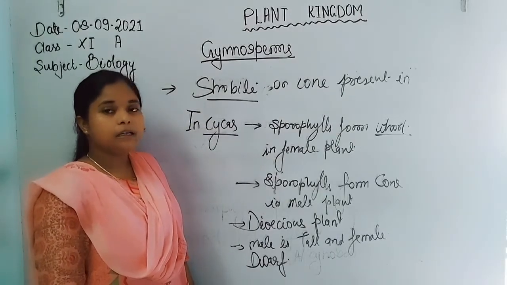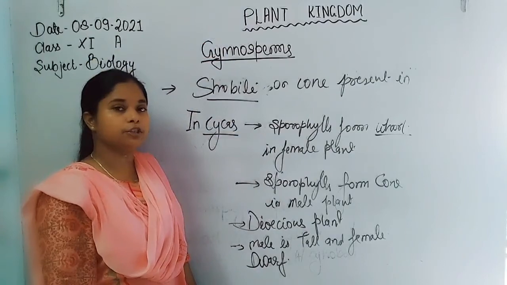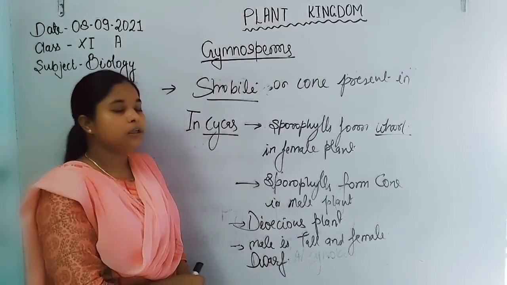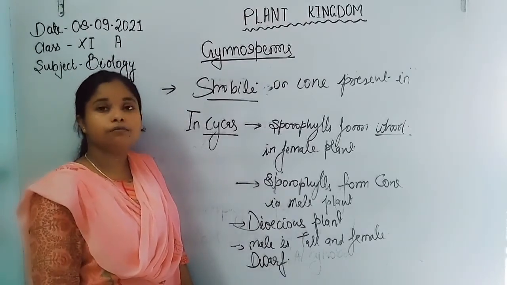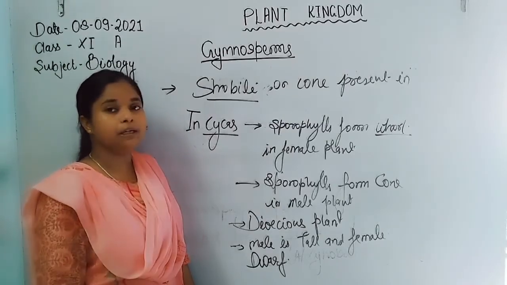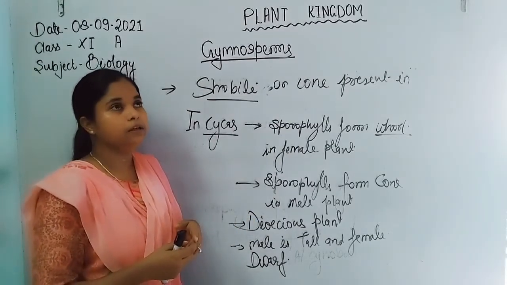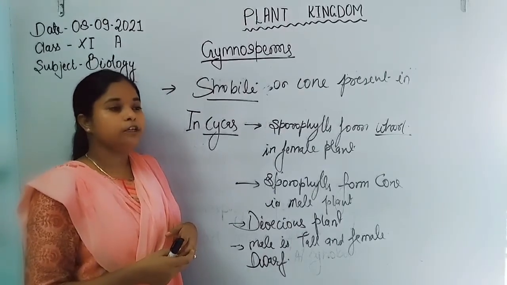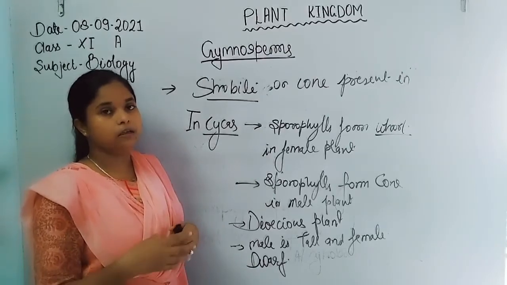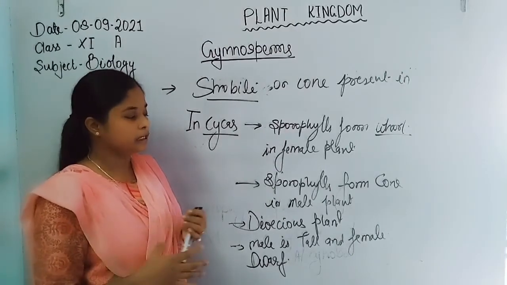Fertilization takes place with the help of the pollen tube, which discharges when the pollen grain is dispersed and reaches the archegonia of the sporophyll. The megasporophyll transfers its gamete with the help of the pollen tube. The pollen tube discharges its contents into the archegonia, where the egg receives the sperm and fertilization occurs.